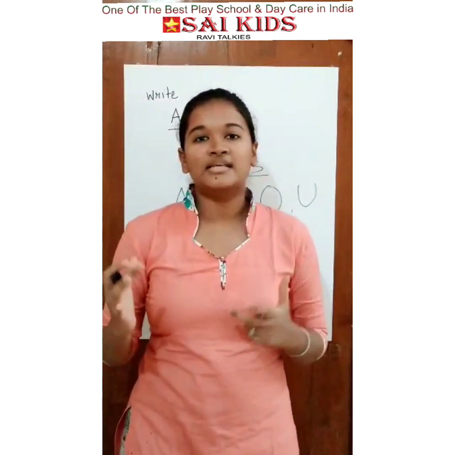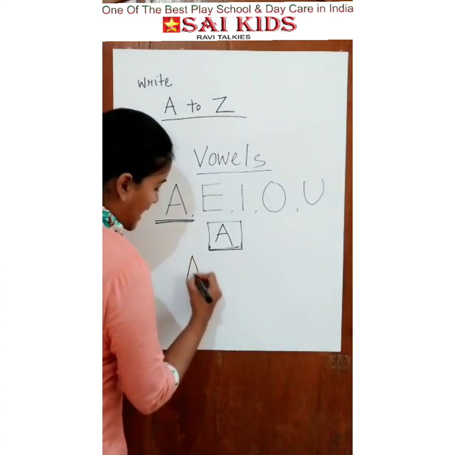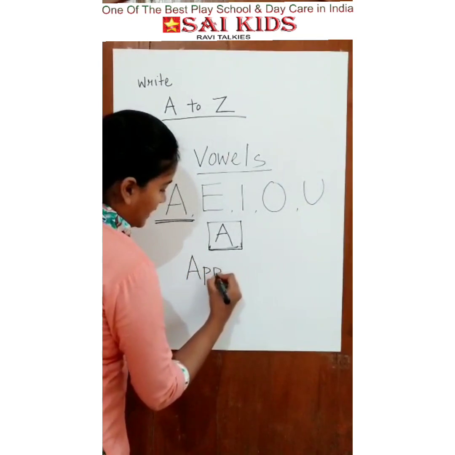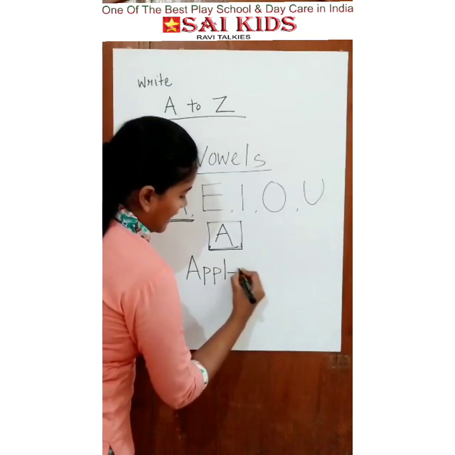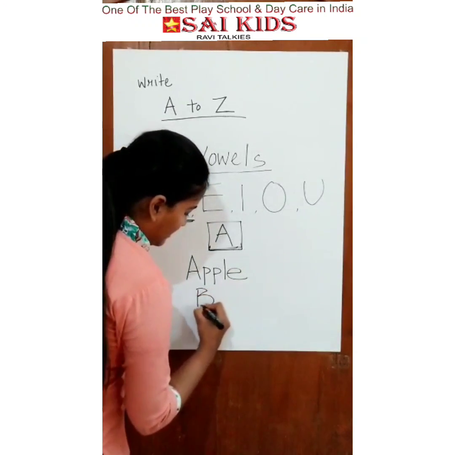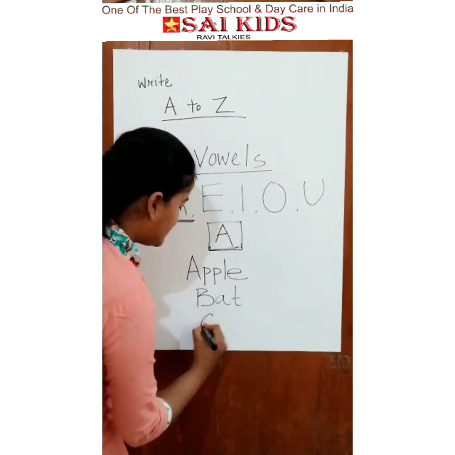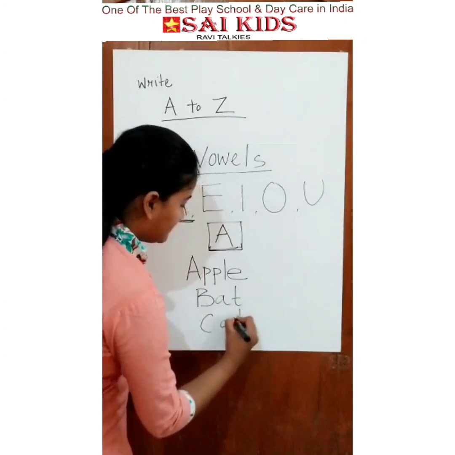A has a sound that is A. So let me give you some examples of the A sound words. They are apple, A, P, P, L, E. Then bat, B, A, T. Then cat, C, A, T.